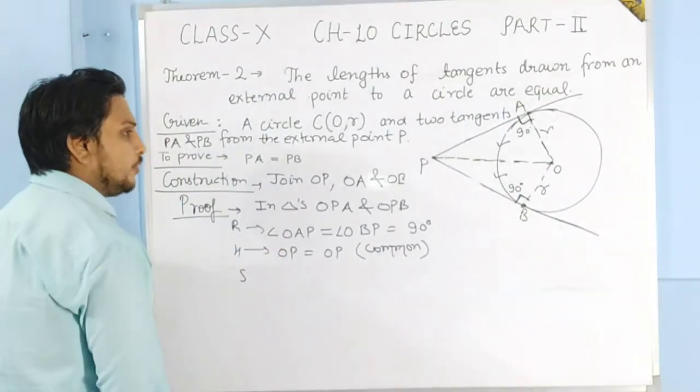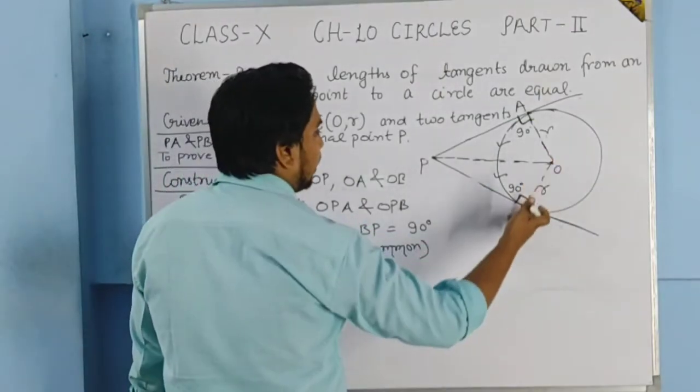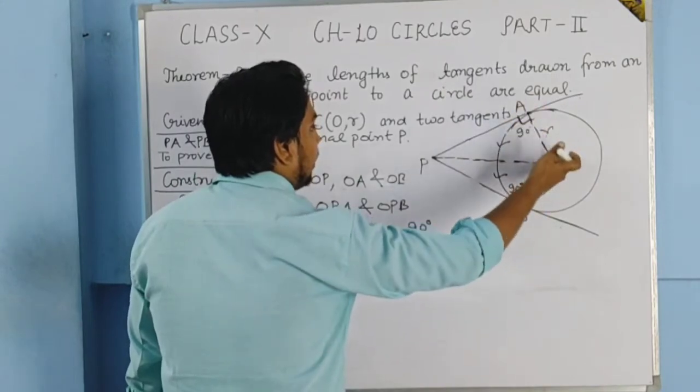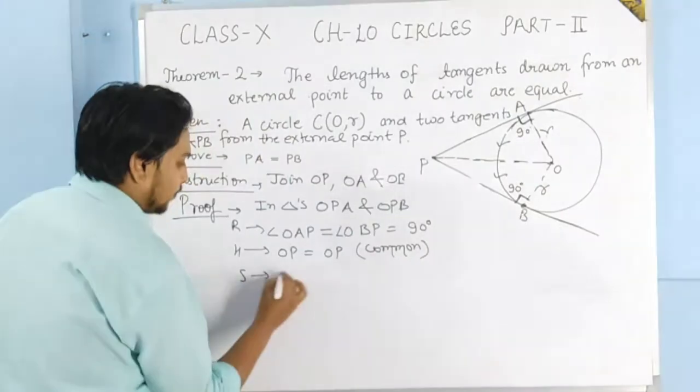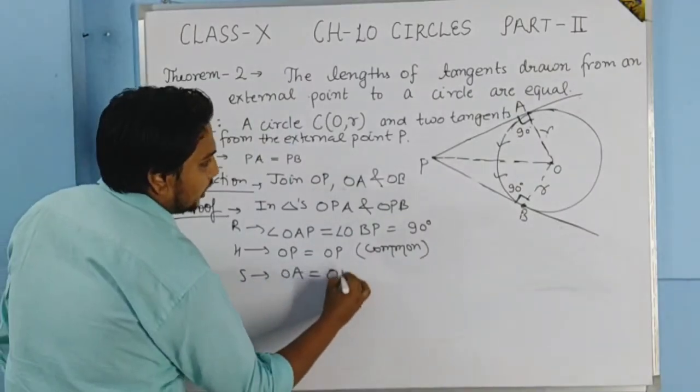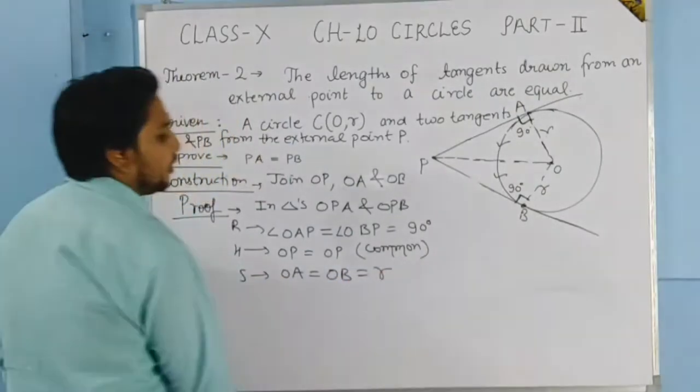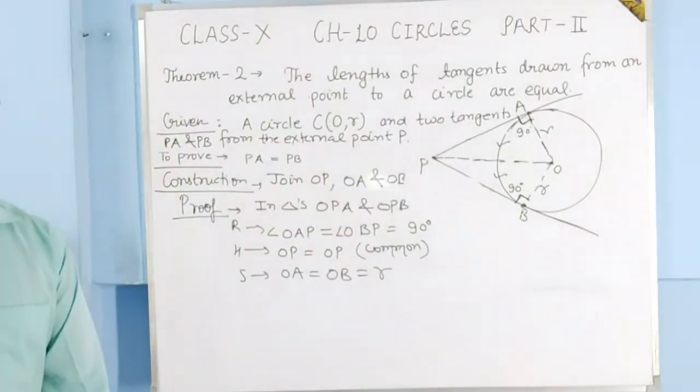So hypotenuse also we have shown. Now one side we have to show. So here you can say that the radius of the circle will be same, means the side OA will be equal to the side OB, which is equal to the radius of the circle.